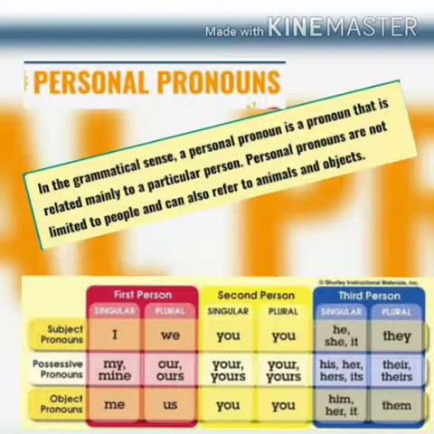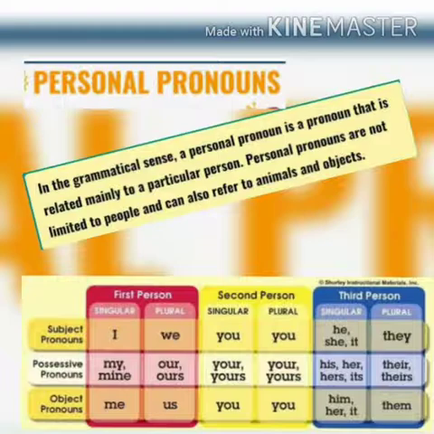Then his, her, hers, its for singular, and their, theirs for plural. Then him, her, it for singular, and them for plural. You can go through this table to become still more clear.